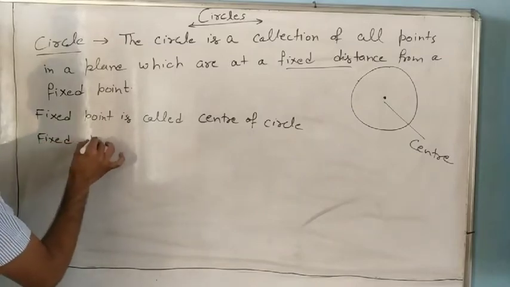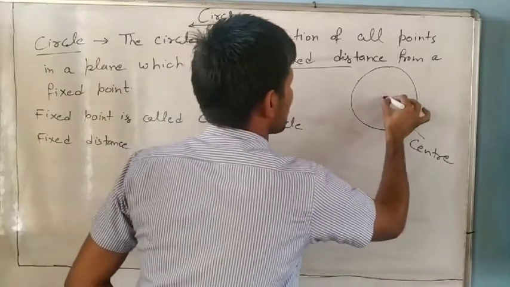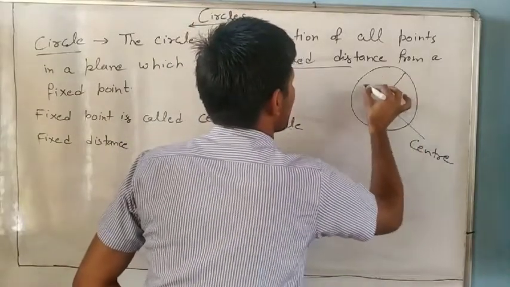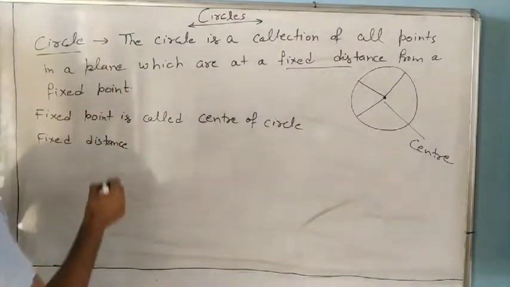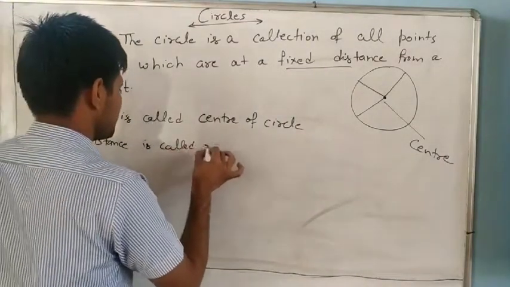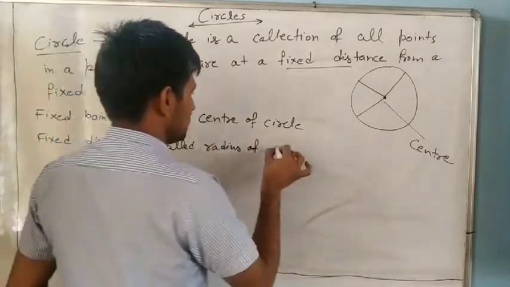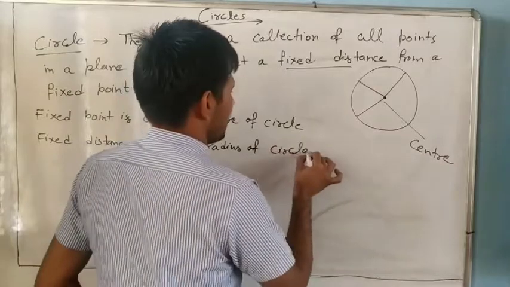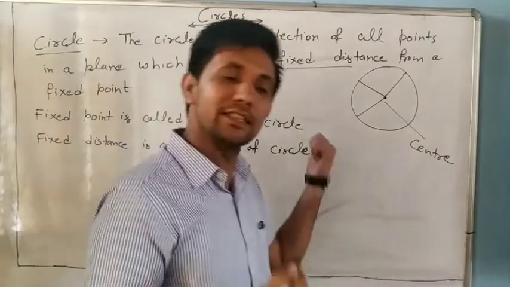The fixed distance, what do we call it? From here to here, here to here, these are all radii. The fixed distance is called the radius of the circle. Everyone knows what a circle is, but you don't know its definition.